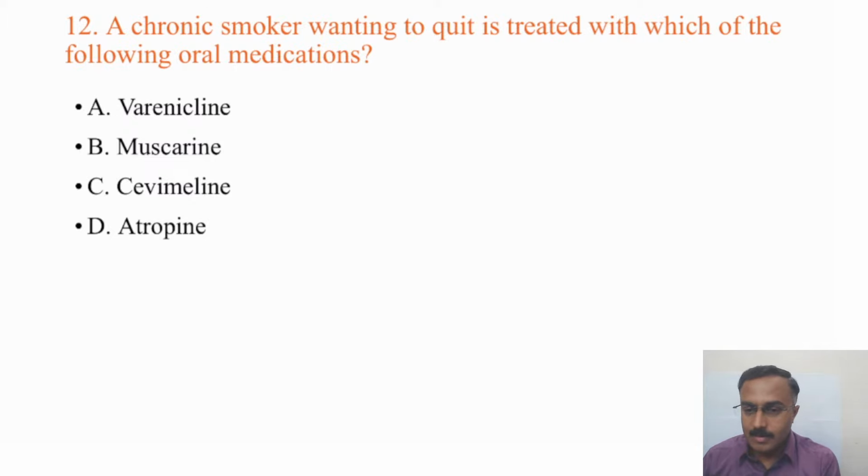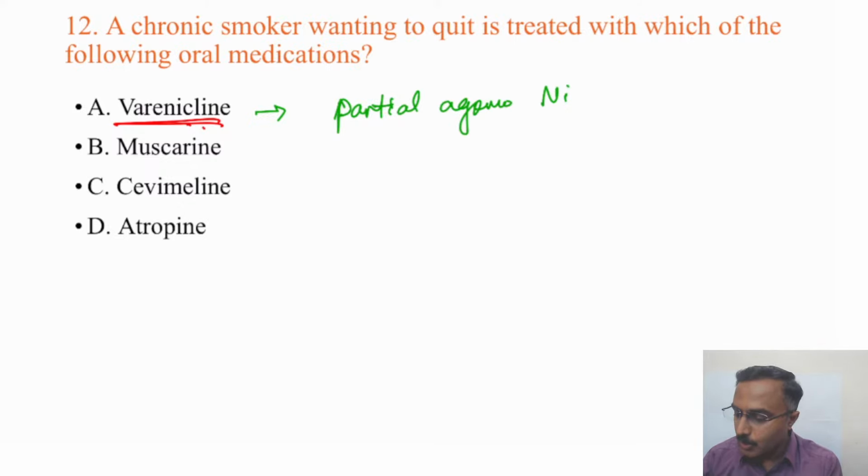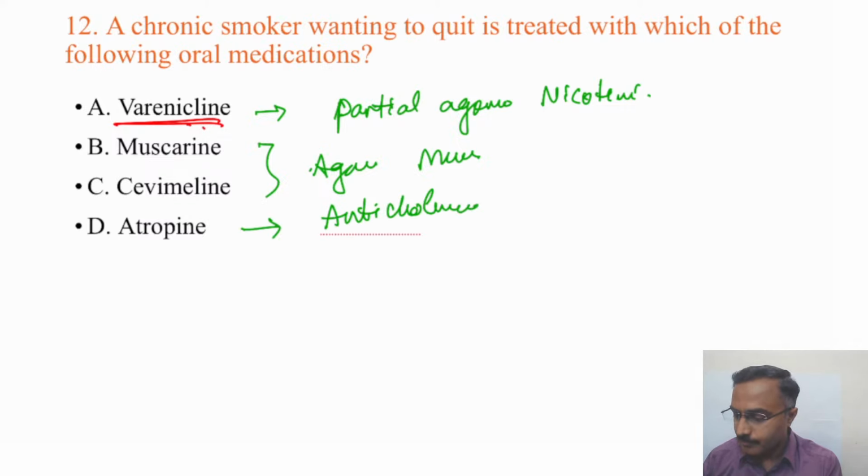Mohit Singla, KK, they've got it right. It is varenicline. One needs to remember that varenicline is a partial agonist at the nicotinic receptor, while these two are agonists at muscarinic receptors, and this is anticholinergic. So all of you have got it right.